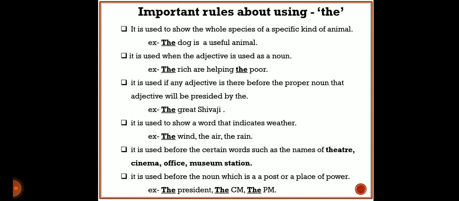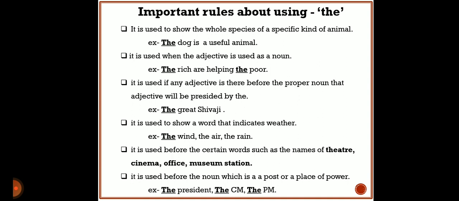Next rule, it is used when an adjective is used as a noun. Generally, we know that rich, poor, happy, beautiful, such words are called adjectives, but when the adjectives are used as a noun, see in the example, the rich are helping the poor.